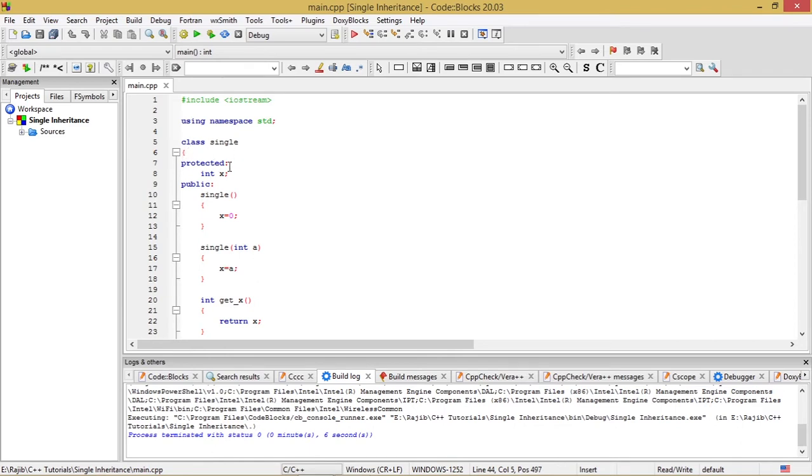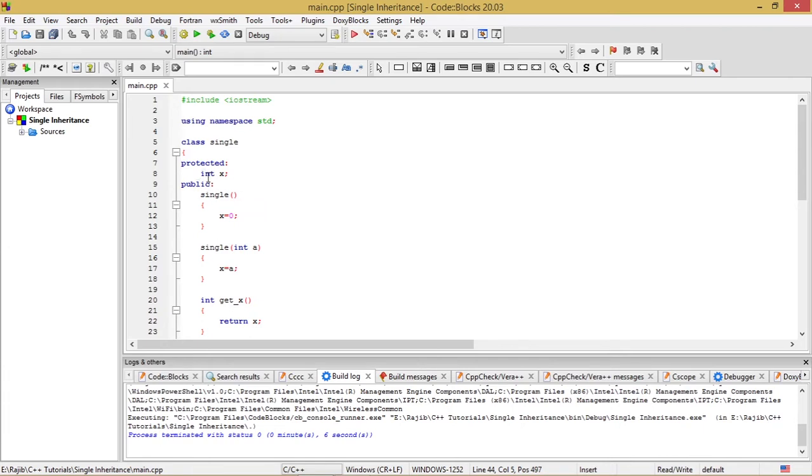Protected is a visibility modifier very similar to the private visibility modifier, because unlike the public visibility modifier, it keeps the data members or member functions declared under it private to the class itself and its derived class. These members declared under the protected section are not accessible outside this class or the derived class. So this is basically an extension to the private visibility modifier.